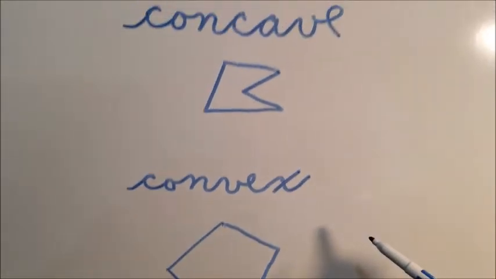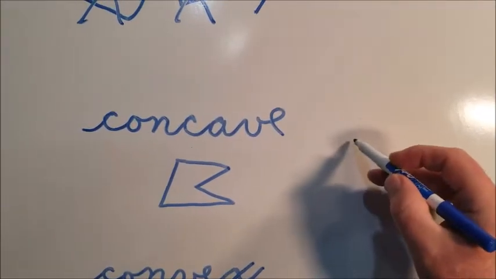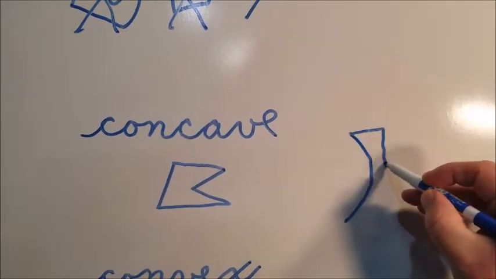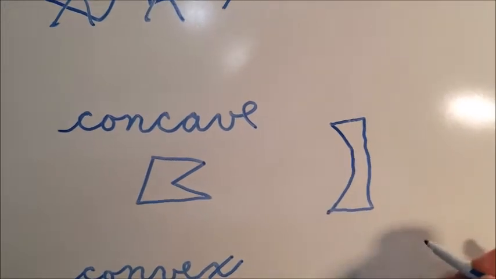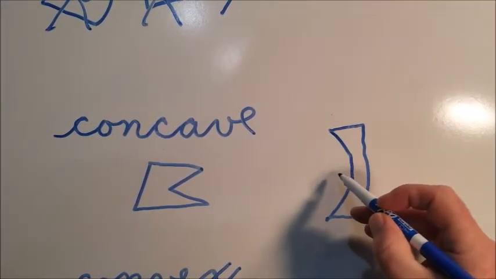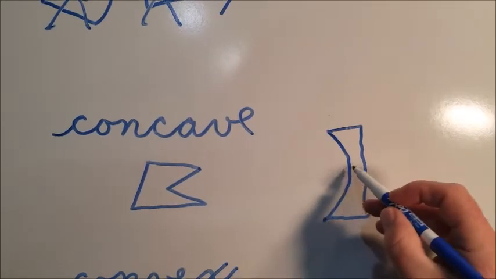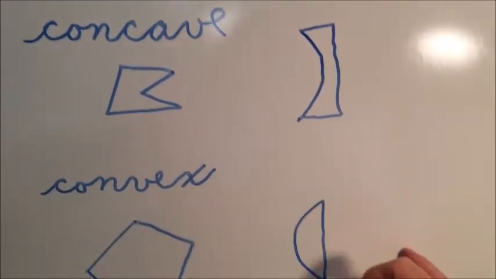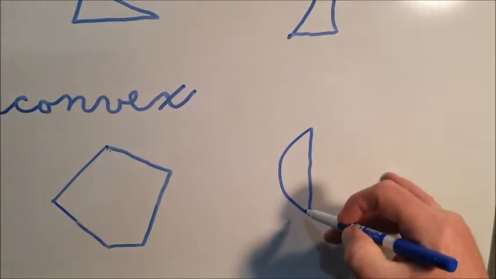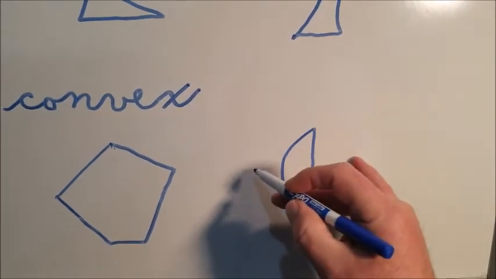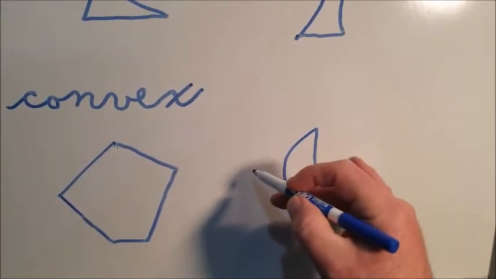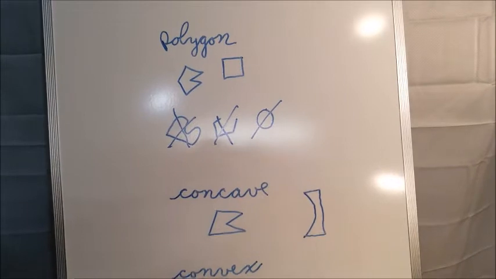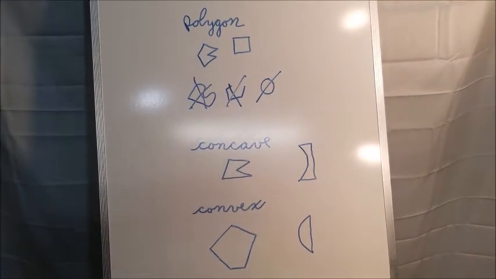Sometimes people refer to lenses in science as a concave lens, because if you have a lens for a telescope, some things may be concave, where they will have like a little cave going in, and sometimes lenses will kind of come out like that. And this is convex. It kind of comes out. So there you go. Those are three super cool words to know for geometry. Excellent. So hopefully you guys will remember those.